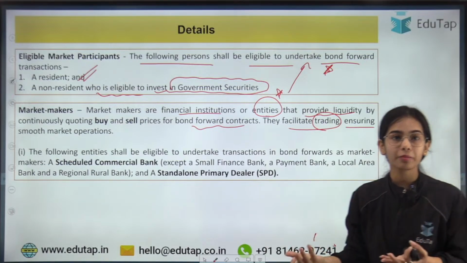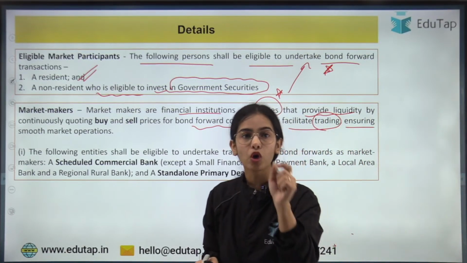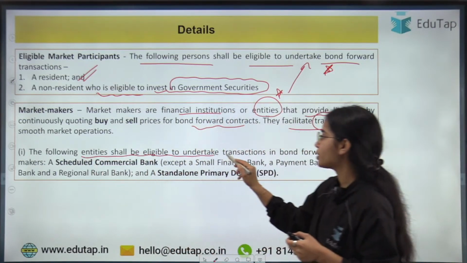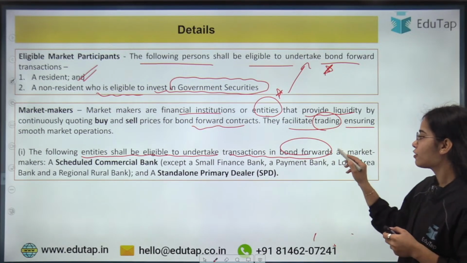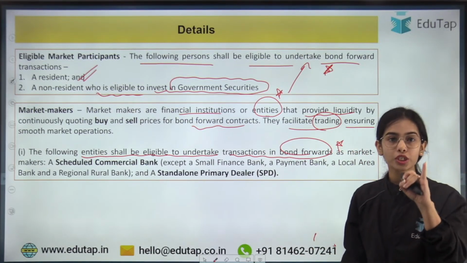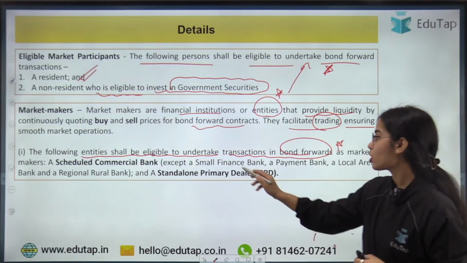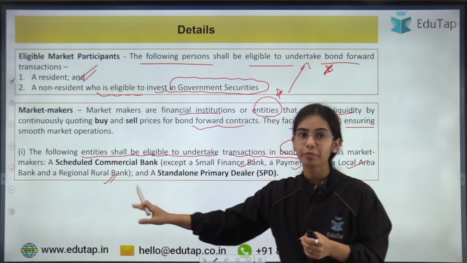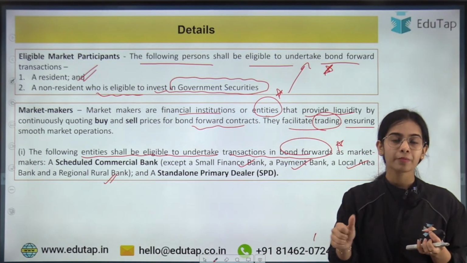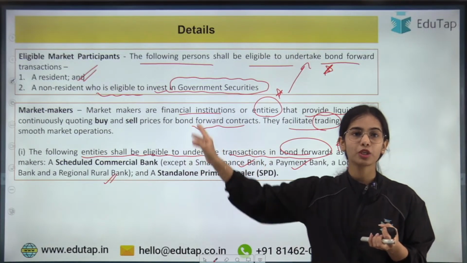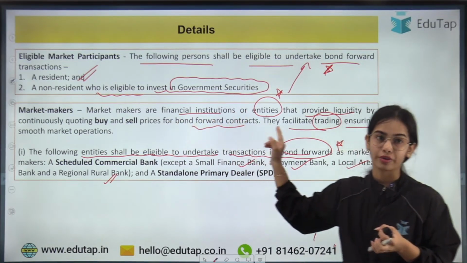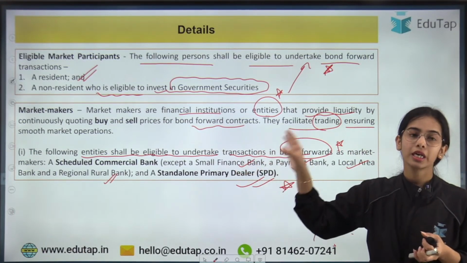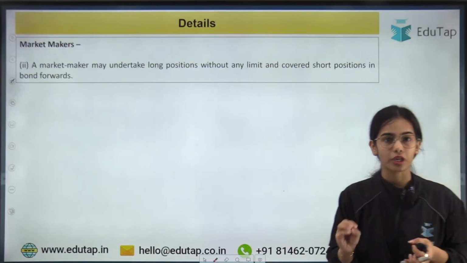So who are the market makers in the bond forward contracts for government securities? The following entities shall be eligible to undertake transactions in bond forwards as market makers. Scheduled commercial banks except small finance banks, payment banks, local area banks and regional rural banks. So remember that scheduled commercial banks except these are eligible to become market makers in bond forward contracts, as well as the standalone primary dealers.